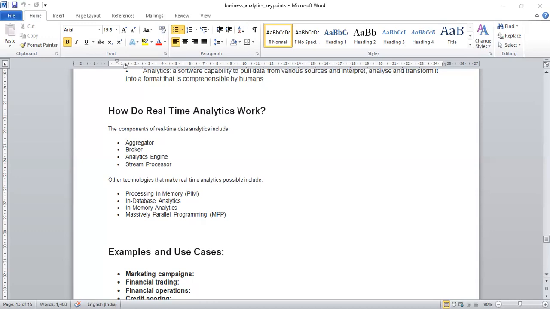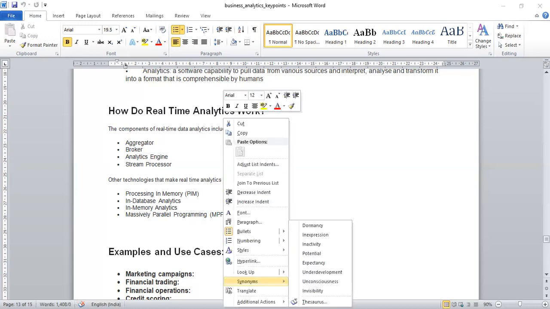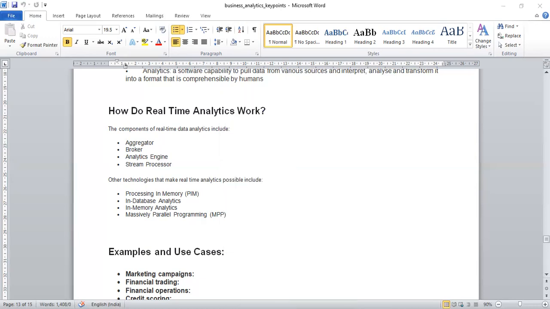So, processing in memory technology, what are the other technologies I've told? Processing in memory and in-database. So I'm just telling one thing. Processing in memory is, you can reduce the latency by integrating the processor in a memory chip. That is how you can reduce the latency.